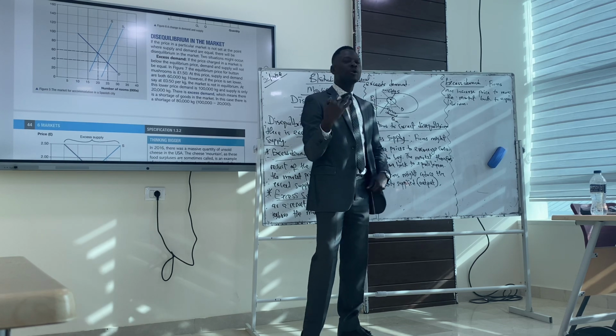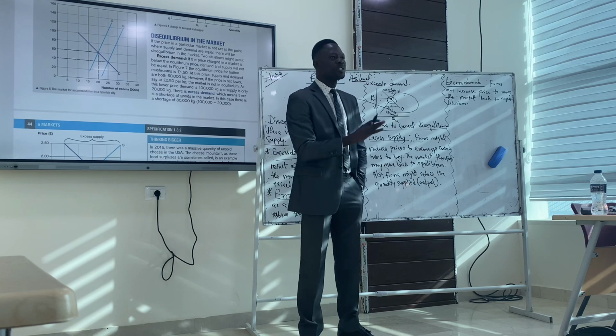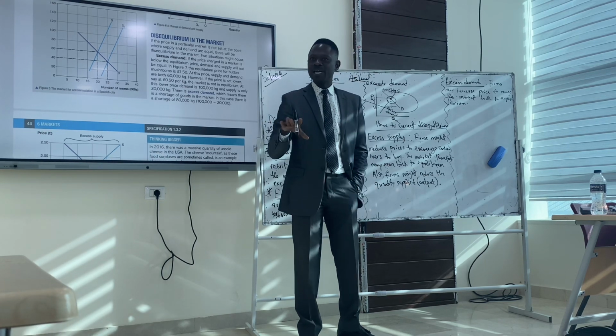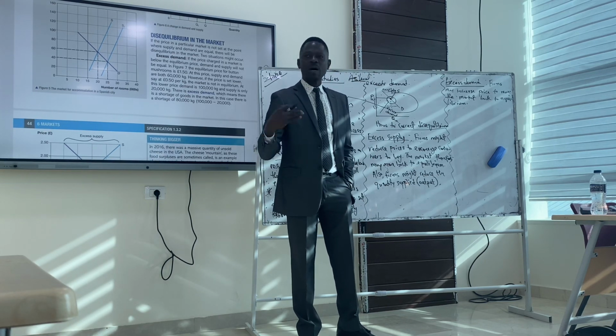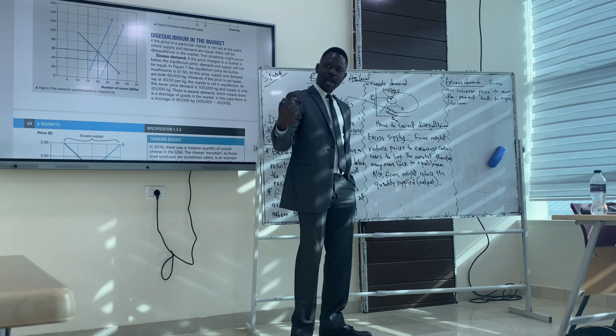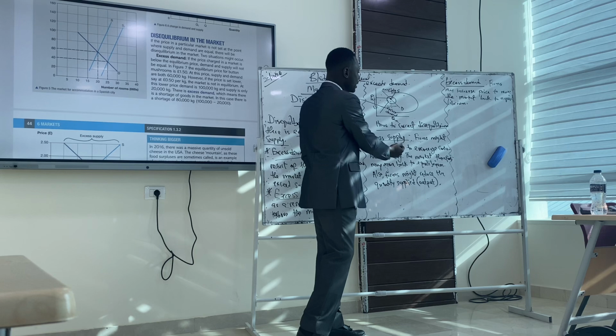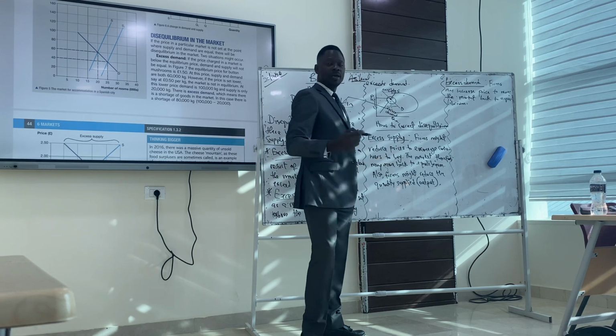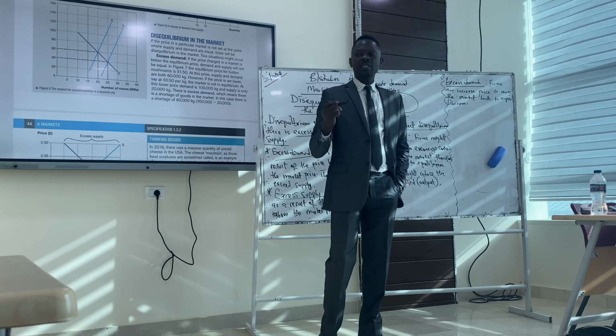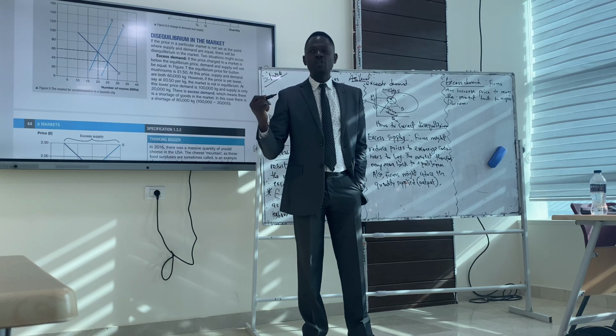So how do we correct disequilibrium? Because the market must not be at disequilibrium. The market must be at equilibrium every point in time. So how do we correct it? For suppliers, when there's excess supply, what do they do? Firms might first reduce prices to encourage consumers to buy. When there's excess supply, it means supply exceeds demand. So what do you do as a firm?